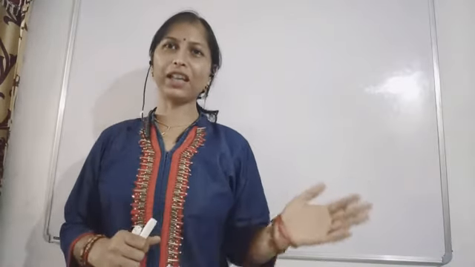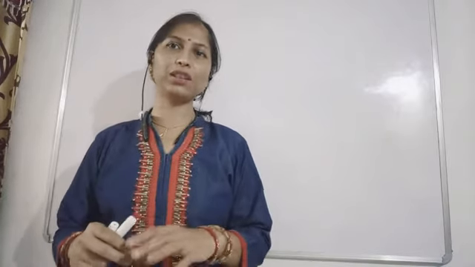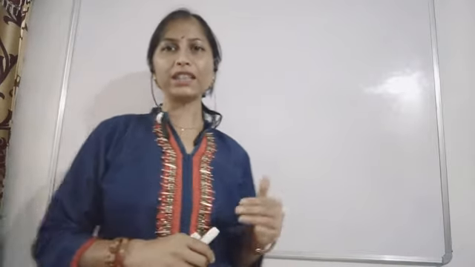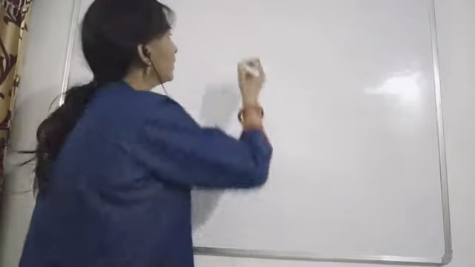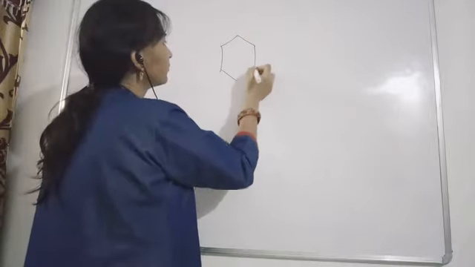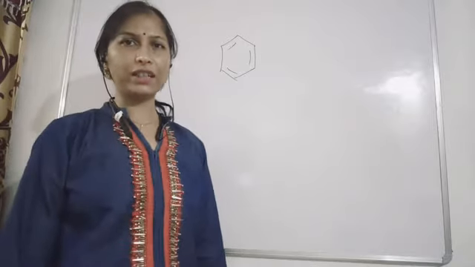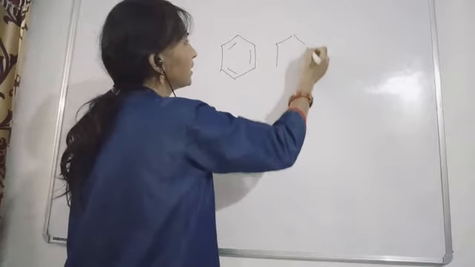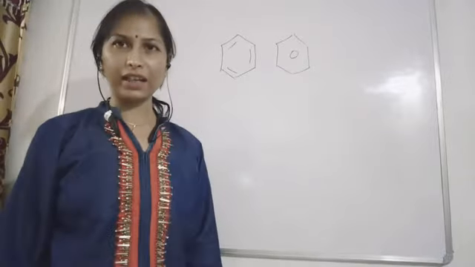In this nomenclature series, we have completed aliphatic compounds, the suffixes, prefixes, functional groups, substituents, and all the rules we have seen in the last three videos. In this video we will talk about the aromatic rings. Aromatic rings means benzene. If you see this structure, this is the Kekulé structure for benzene, and we also use the resonance hybrid structure like this. So this is called the aromatic ring benzene.